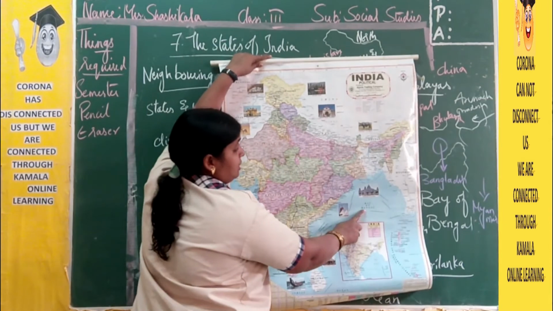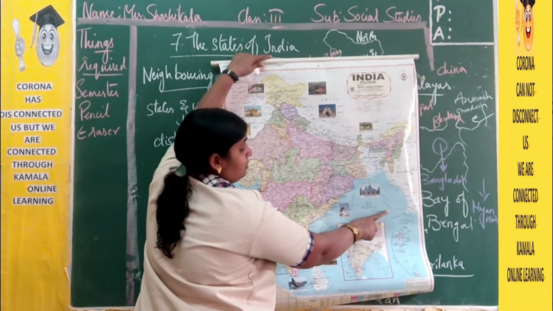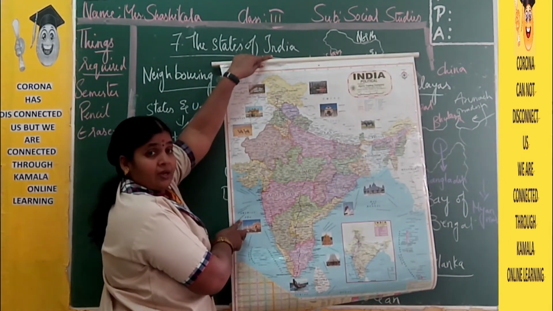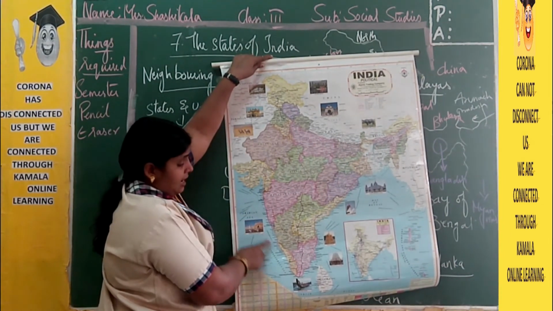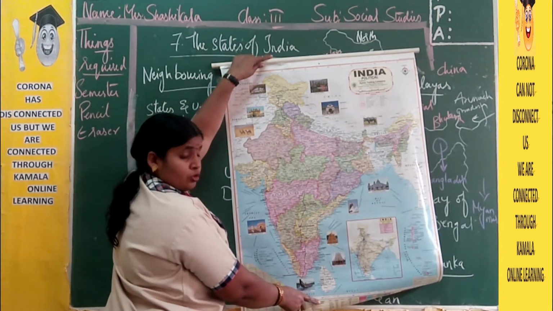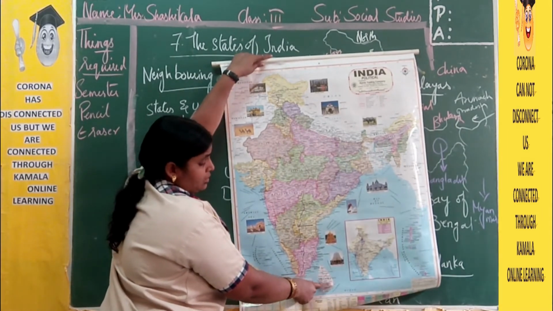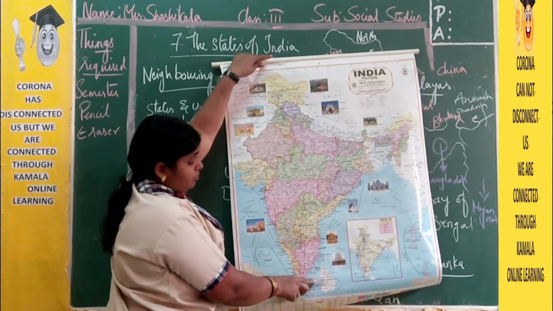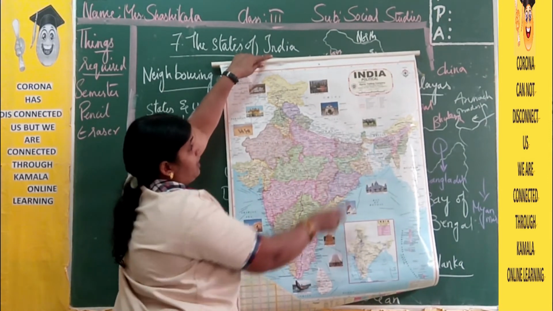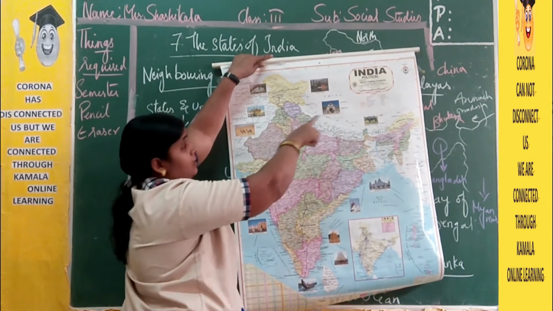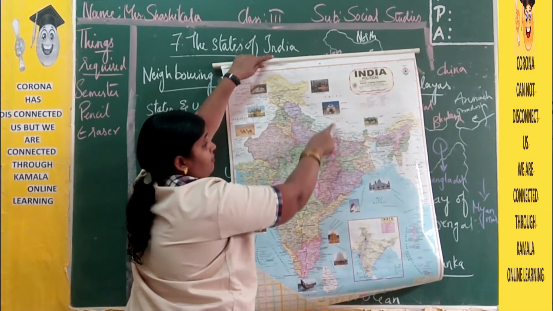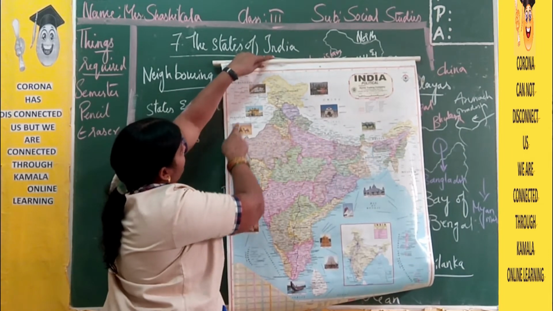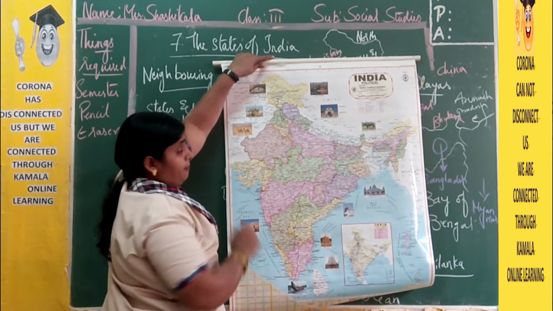Now here you can see this blue color in the east direction. This is the Bay of Bengal. And in the west direction, we have the Arabian Sea. And in the south, we have the Indian Ocean. Here you can see a small island, the neighboring country Sri Lanka. And we have more neighboring countries in the north, China, Nepal and Bhutan. And in the west direction, Afghanistan and Pakistan.